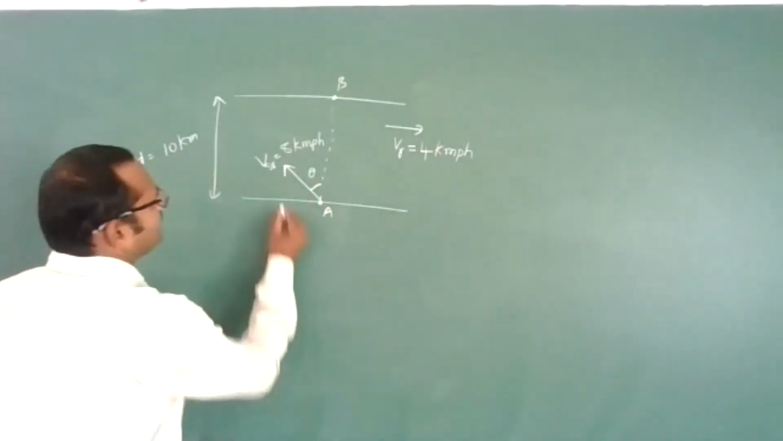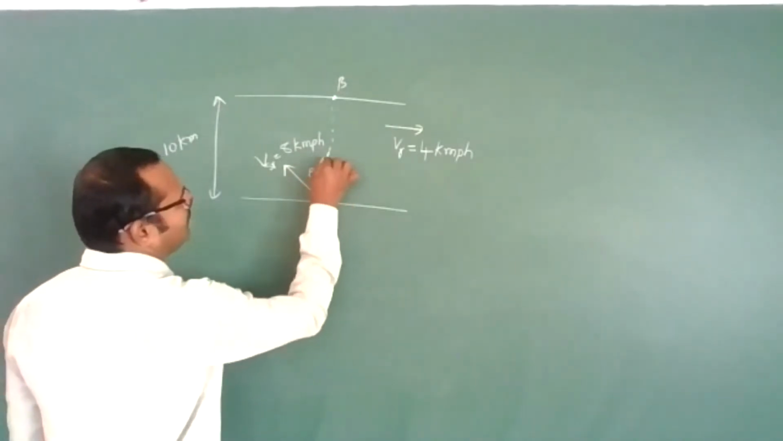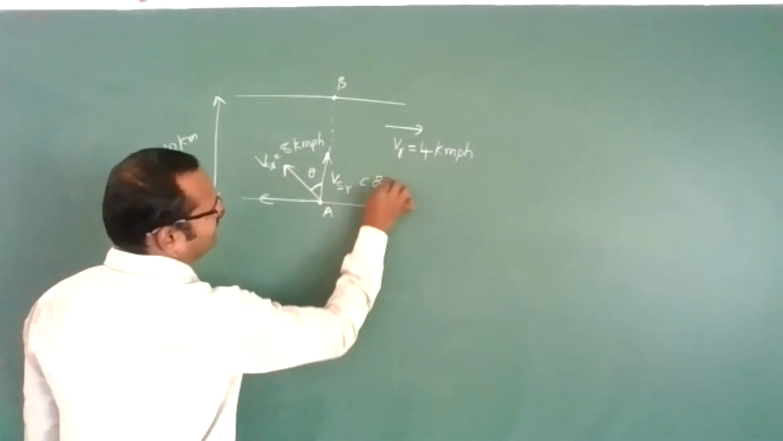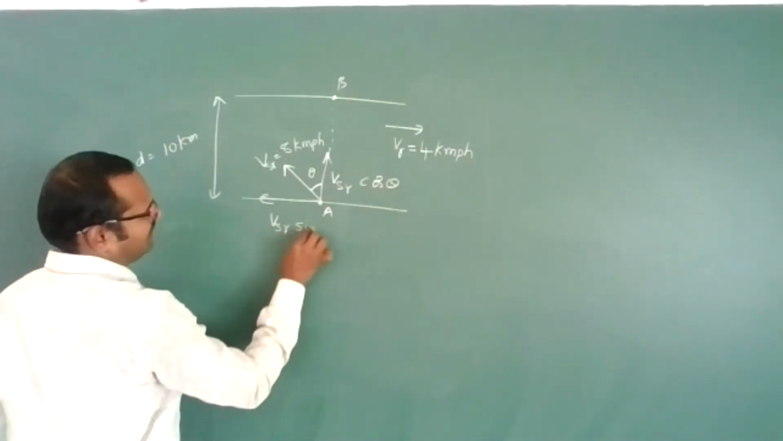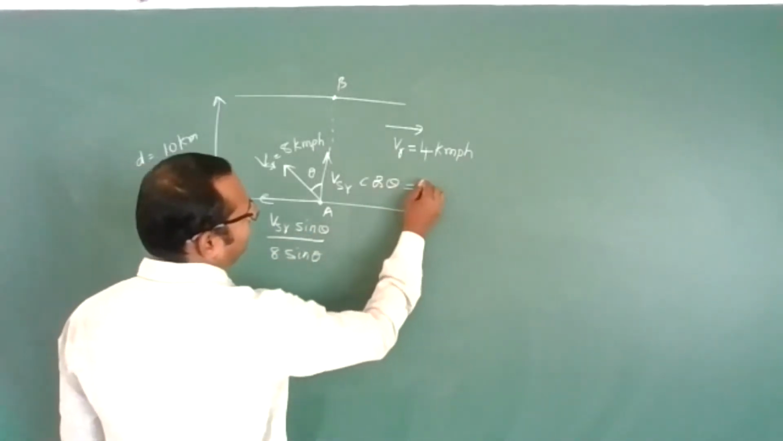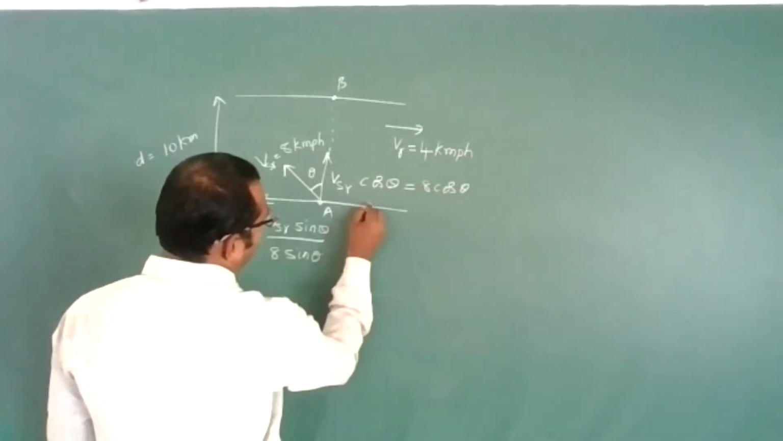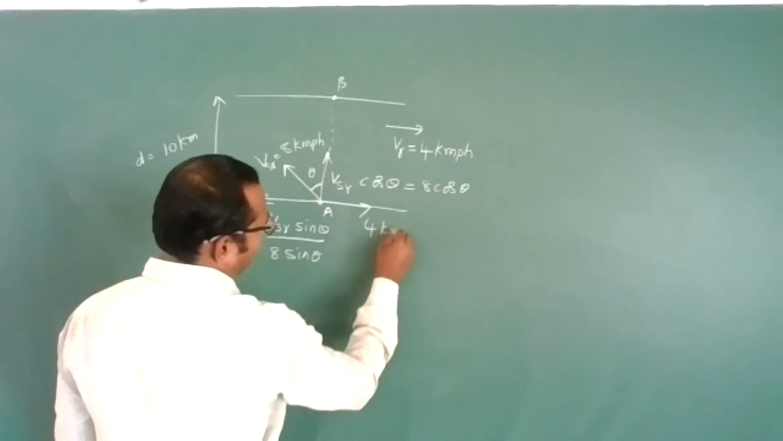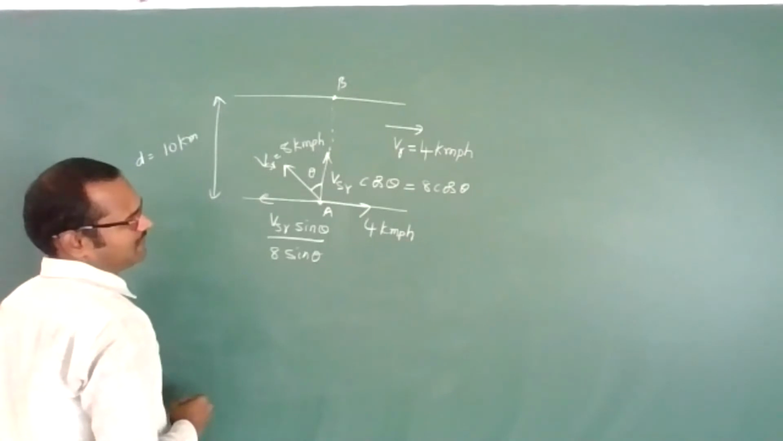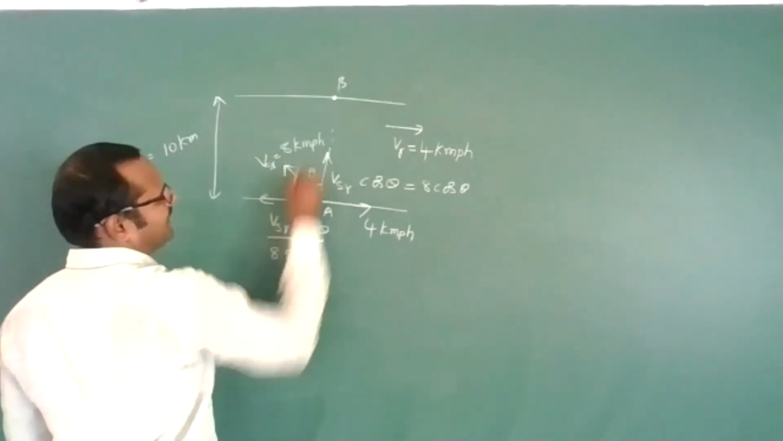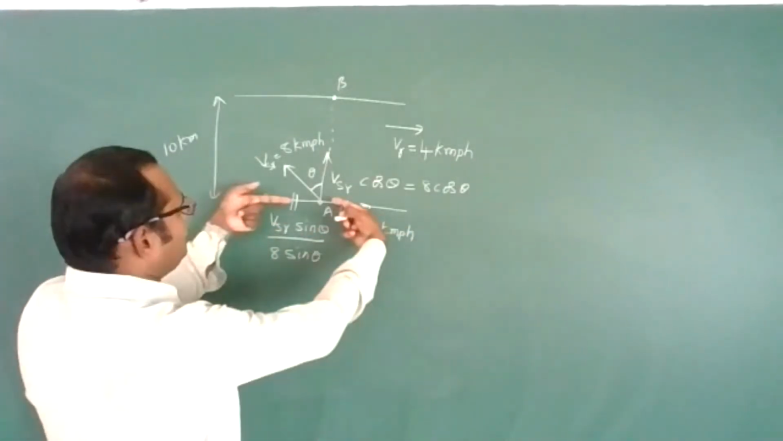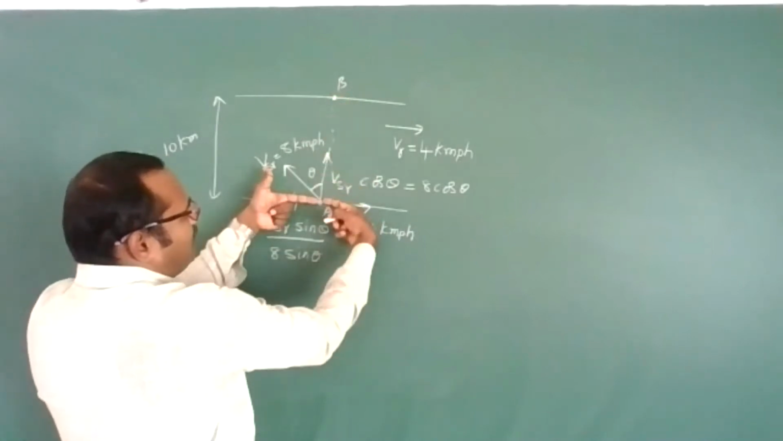Simple technique: resolve this velocity in two perpendicular directions. This is VSR cos theta, and this is VSR sin theta. This velocity is nothing but 8 sin theta, and this velocity is nothing but 8 cos theta. And the river is going in this direction with 4 kilometer per hour. This is also a velocity. To reach the exactly opposite end, these velocities along the horizontal should be equal and cancel. Then only you can reach the exactly opposite end.